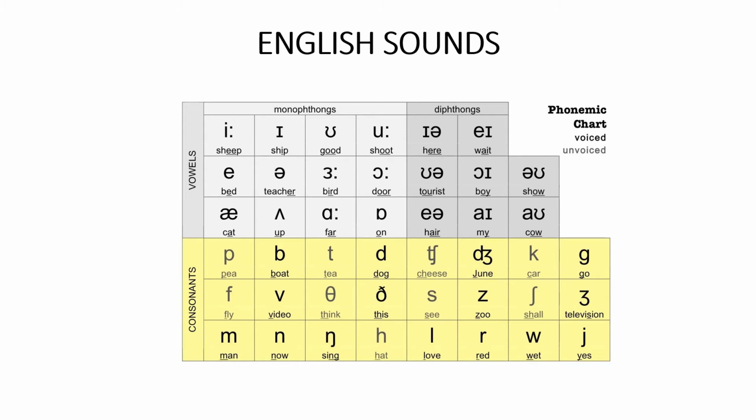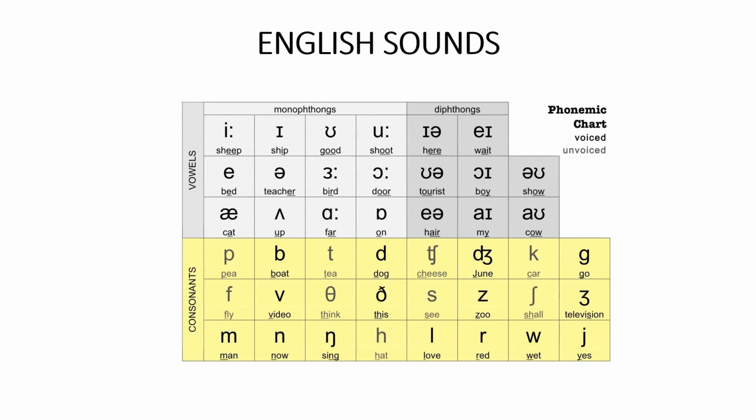We have E as in sheep, then we have I as in ship. Then we have U as in good, and then we have U as in should. Good, should.